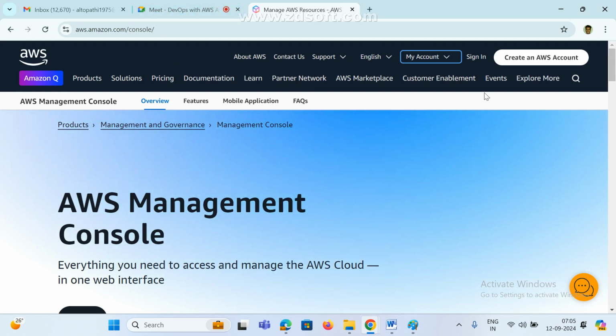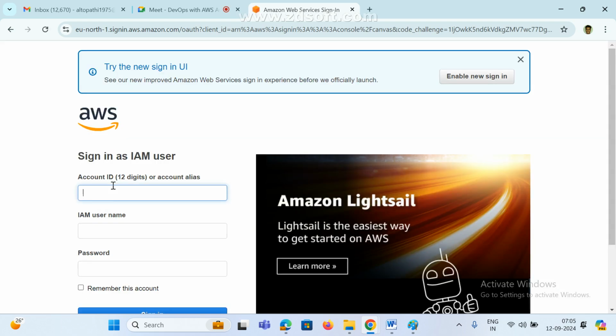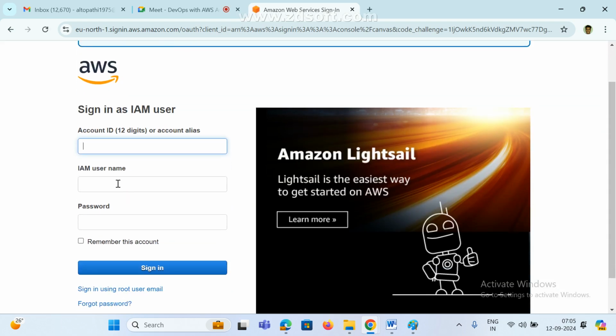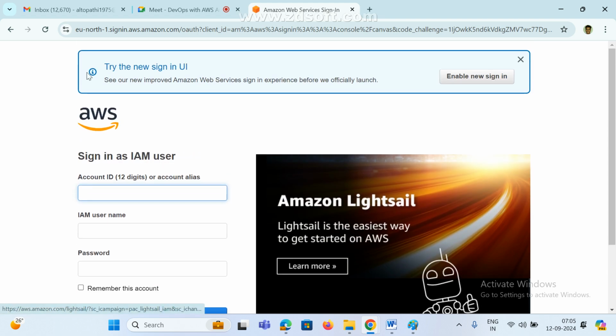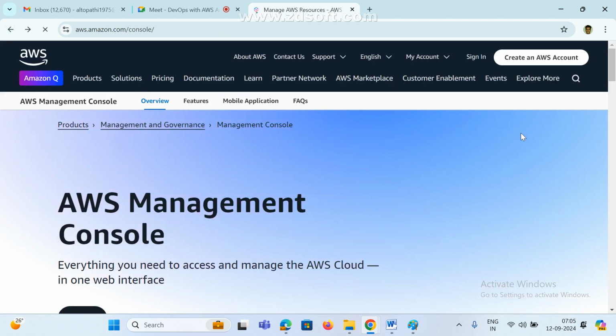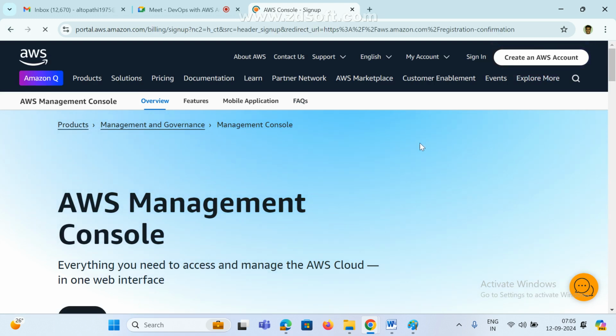These are the sign in and create AWS account options. If you click on sign in, it asks for your account ID, the IAM username, and your password. These are mandatory, and with them we can log in. Right now I don't have anything, so if you don't have anything, create an account.